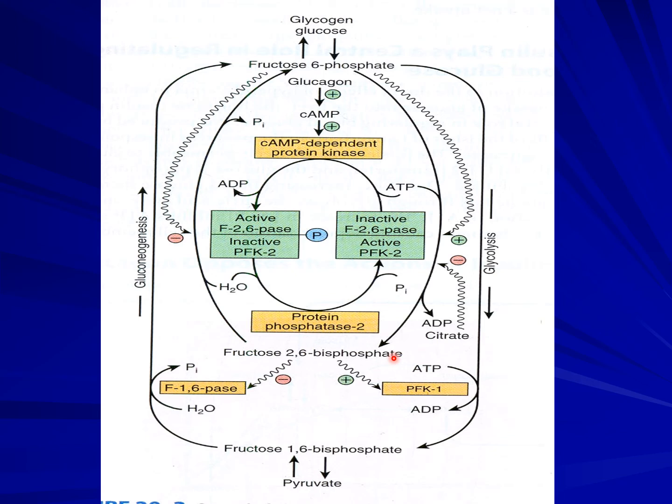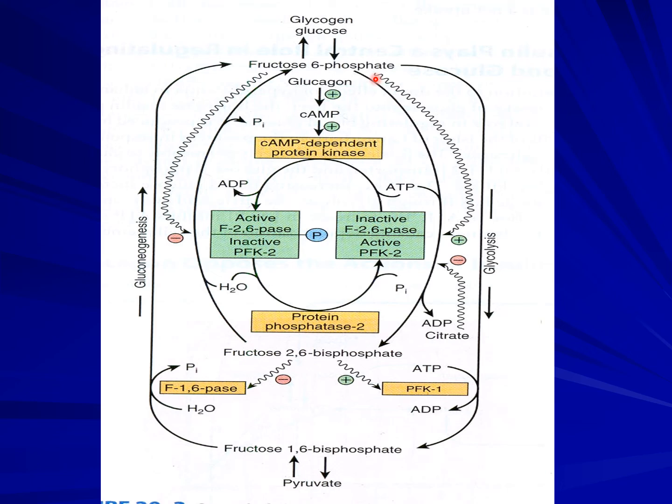If that serine group is phosphorylated, then the fructose 2,6-bisphosphatase part becomes active and PFK2 becomes inactive. If you remove that phosphate group, PFK2 becomes active and fructose 2,6-bisphosphatase becomes inactive. So let us look at this.